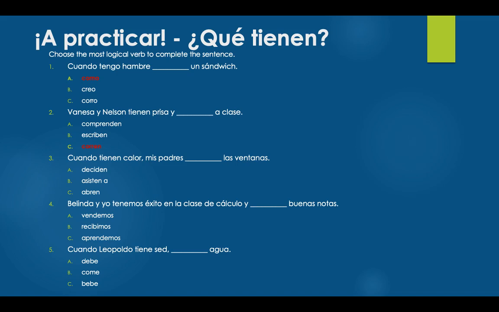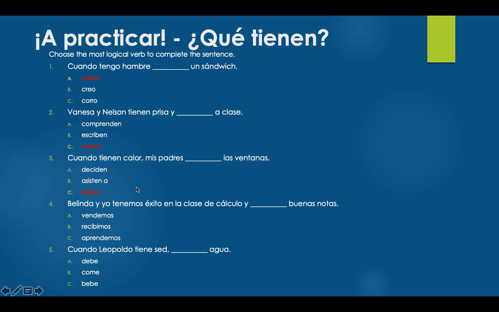Number 3 says, "Cuando tienen calor, mis padres blank las ventanas." So when they're hot, my parents blank the windows. My options are deciden, asisten a, or abren. Well, when they're hot, they open the windows. So your option here would be abrir, to open. We've chopped off our IR and we're adding an ending of EN.